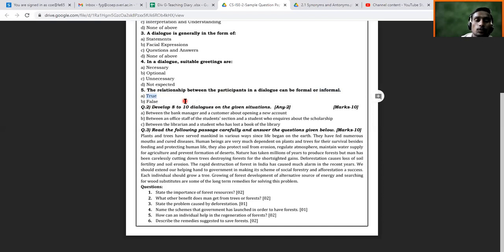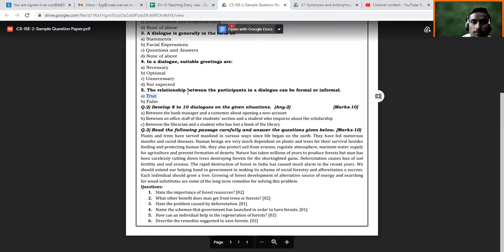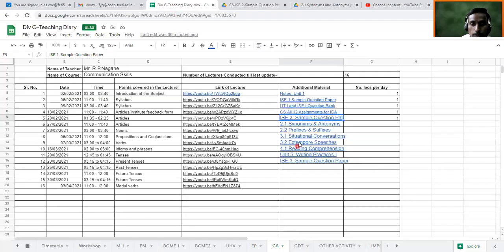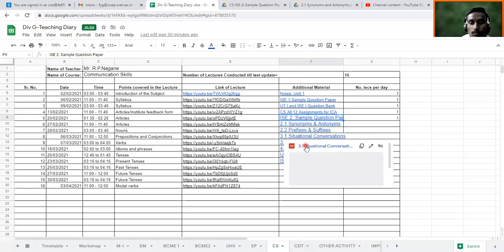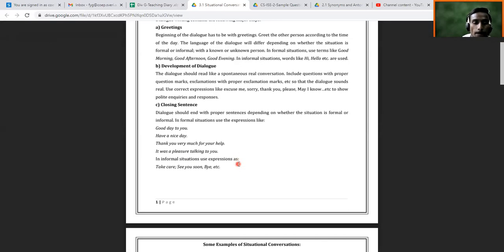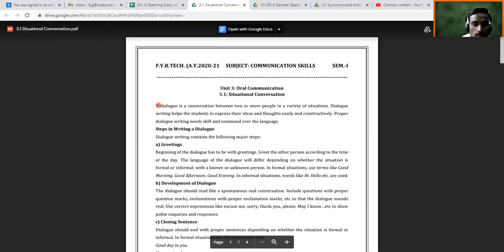Now we are going to talk about how to write some dialogues. And for that we will go to the notes of this situational conversation, how to develop a dialogue. So we'll see again in detail.